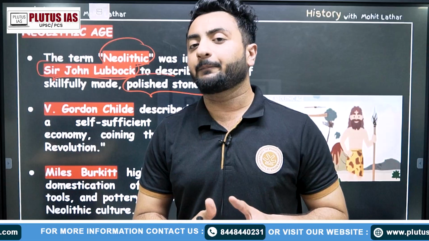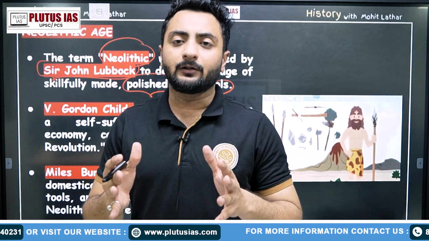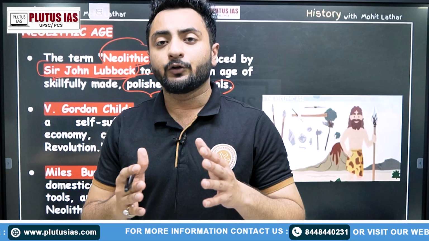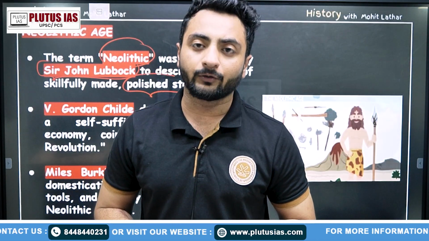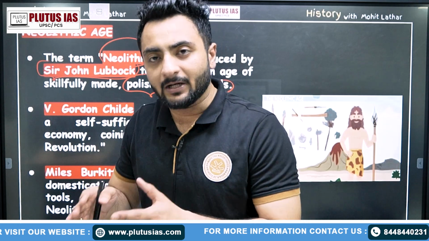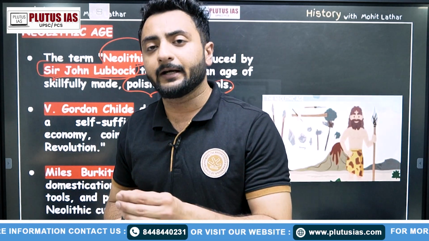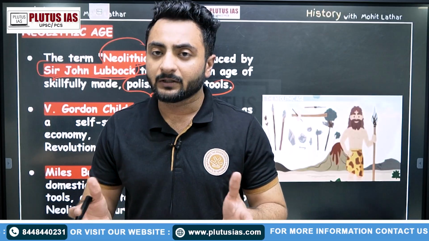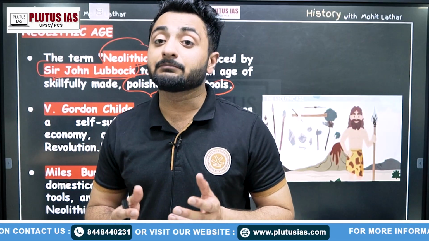Earlier, in the Paleolithic and Mesolithic periods, they were dependent on very big tools, using stones in their most raw format. When they evolved, they realized that these tools must be molded as per the needs of the task, so they made them very sharp and small, that is, microliths.